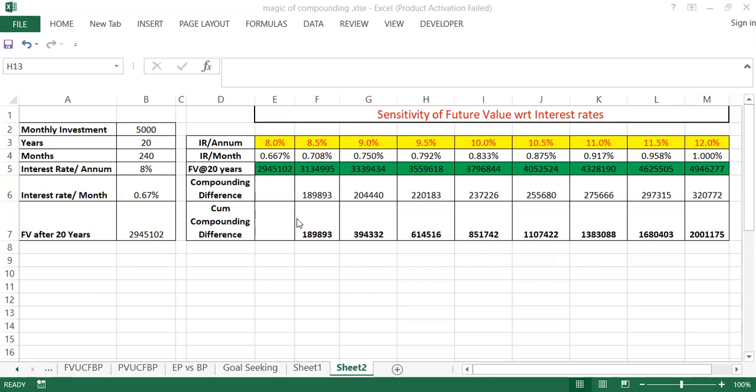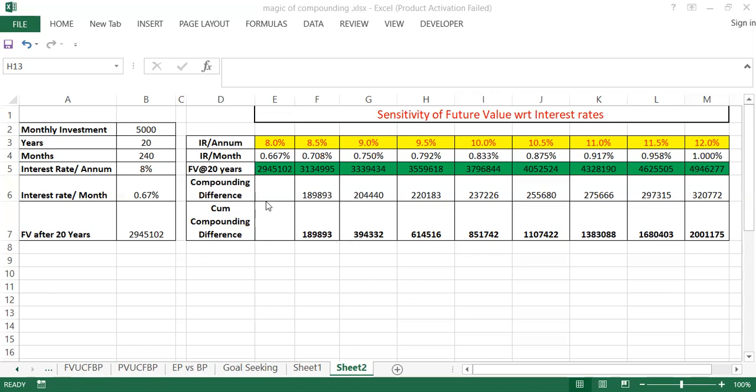So what is the overall summary? The overall summary is very simple. Whenever you create your asset class, the entire portfolio must always give better returns, that is, inflation-beating returns. If you look at only 8 percentage or 8.5 percentage return, it's almost equivalent to inflation, say 6 or 7 percentage. In that case, you are not going to create more wealth because your expenses are also increasing at the same rate. The inflation rate is the same and the interest you are earning is the same, so your real return will be almost zero or nil.